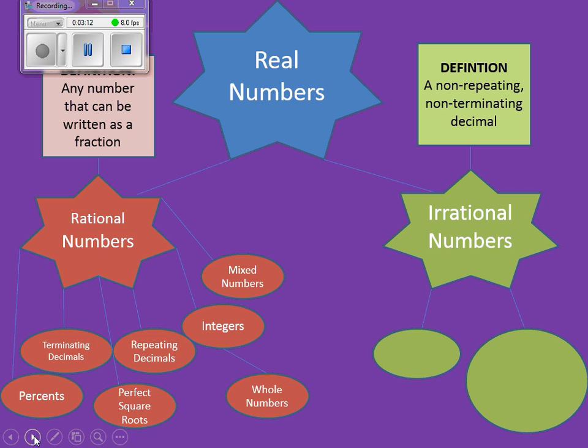We got mixed numbers. Give me an example of a repeating decimal. So 0.123 repeating, and so what place value does that go over? It goes to the thousandths, but I told you it didn't go over 1,000. If it's repeating, it's going to go over one less than that, right? So it's 123 over 999, right? Because it's one less than 1,000. Okay, so all those can be made fractions.